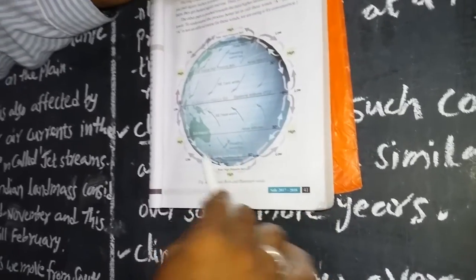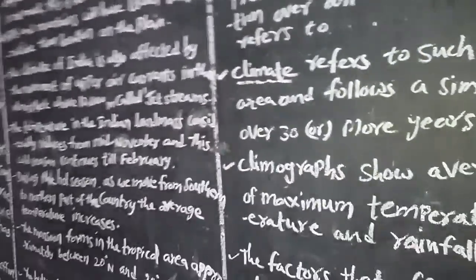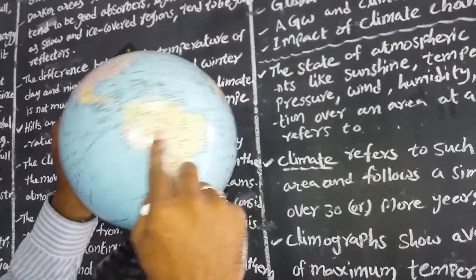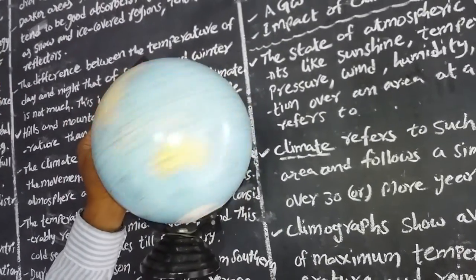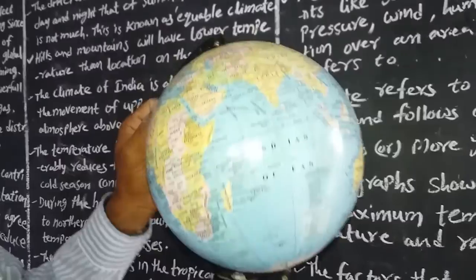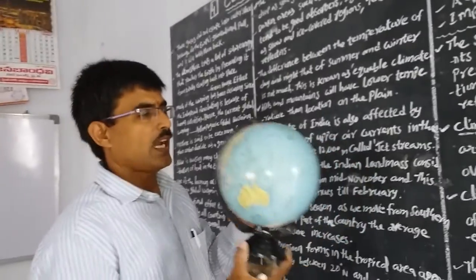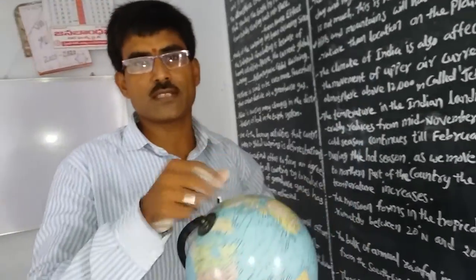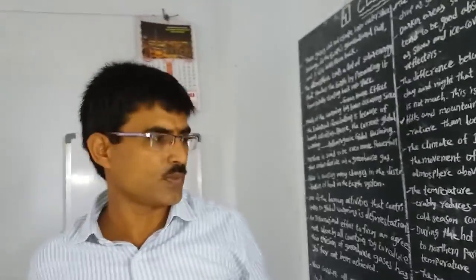This also influences the upper air circulations, and at the same time the influence of the earth rotating on its axis is one of the influences on the climate of a place. The seasonal changes also occur because of the rotation of the earth on its axis and its revolution around the sun. These also impact the climate in a place.